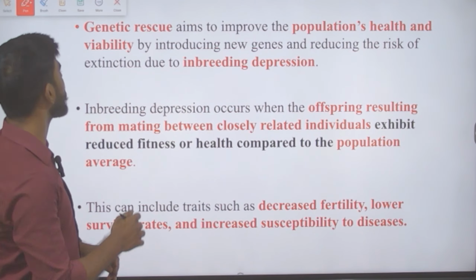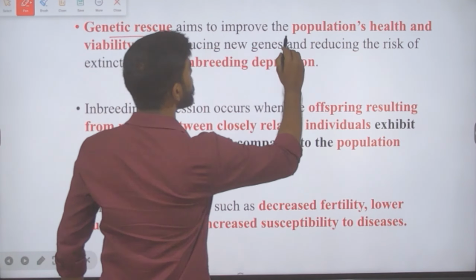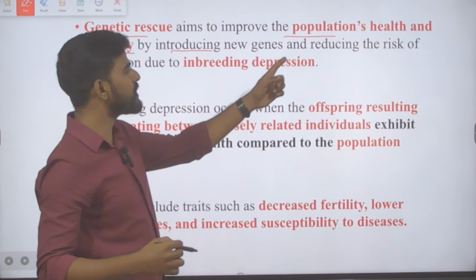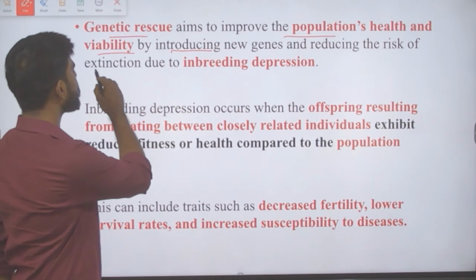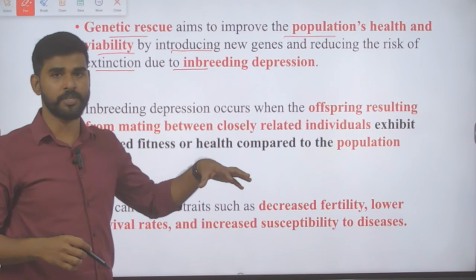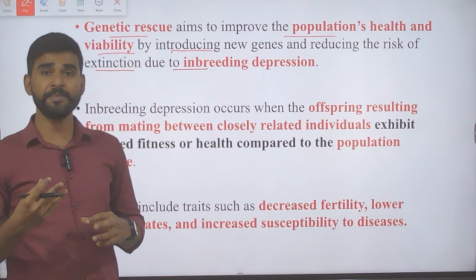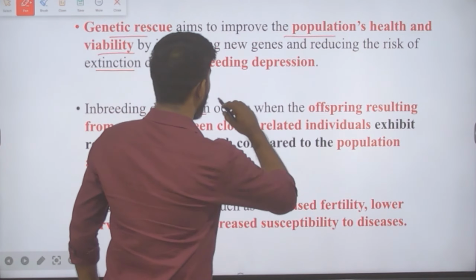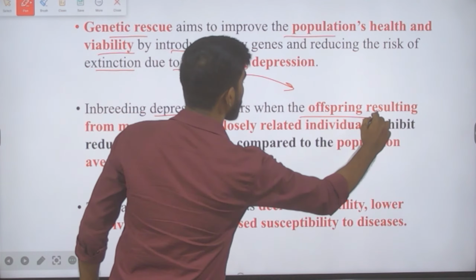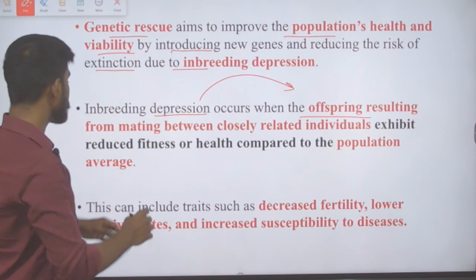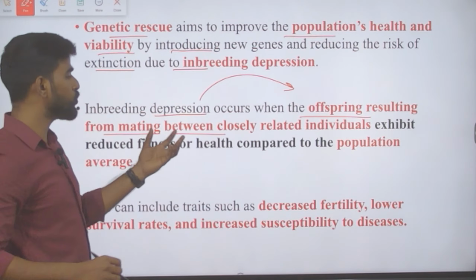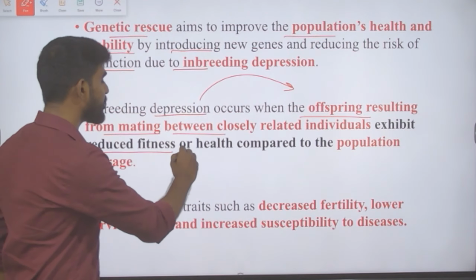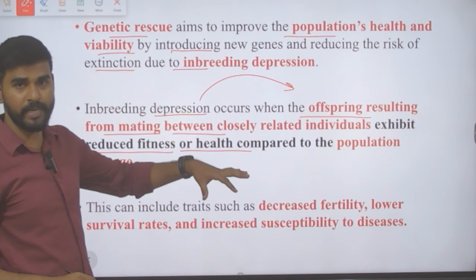What else do we have to understand? We need to know that genetic rescue aims to improve the population's health and viability by introducing new genes and reducing the risk of extinction due to inbreeding depression. So there is another concept called inbreeding depression. What does it mean? When does it occur? This inbreeding depression occurs when the offspring resulting from the mating between two closely related individuals exhibit reduced fitness or health compared to the population average.